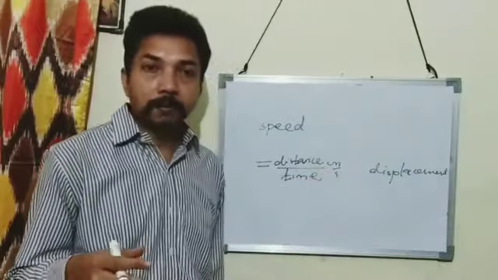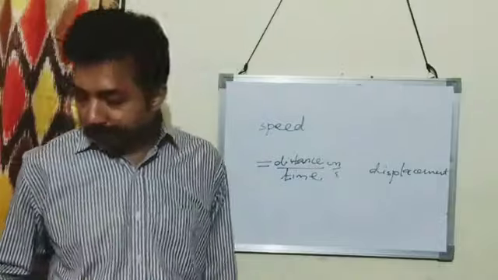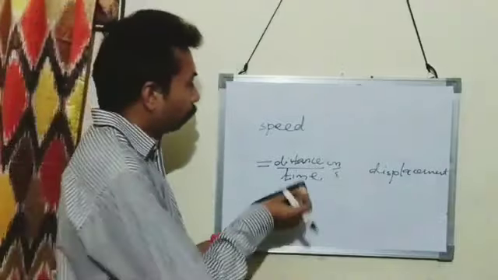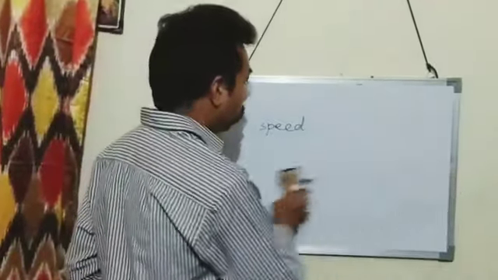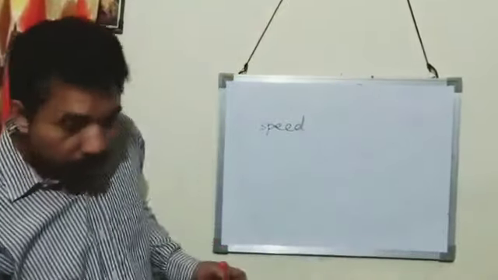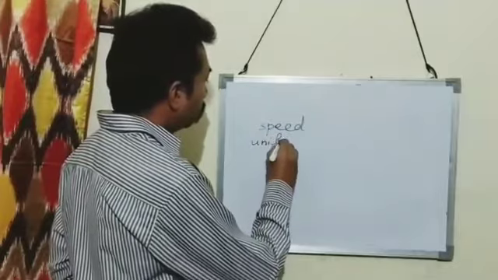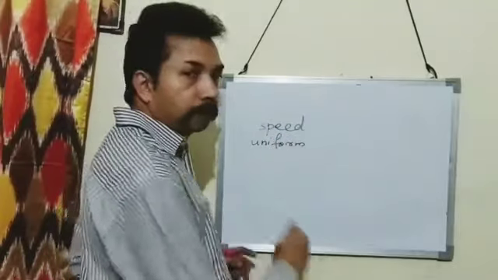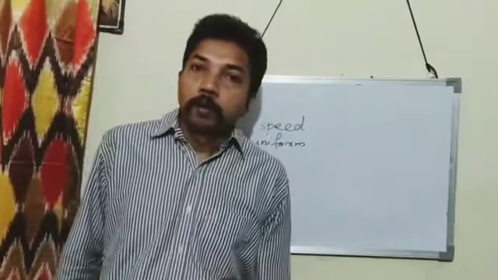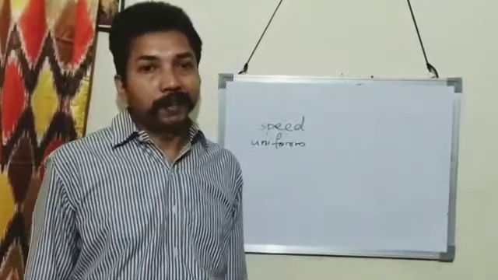Now we see some types of speed. Kinds of speed. Uniform speed. What is uniform speed?